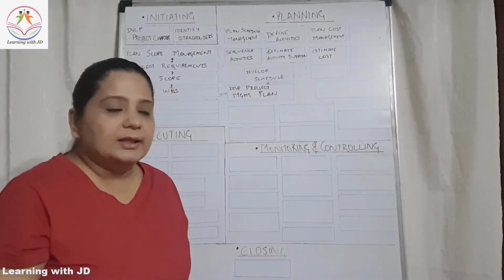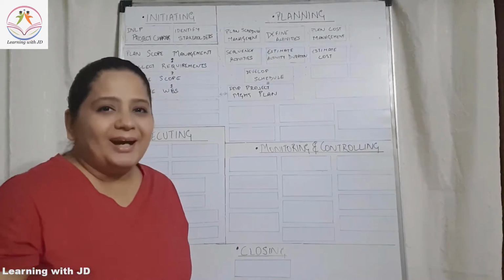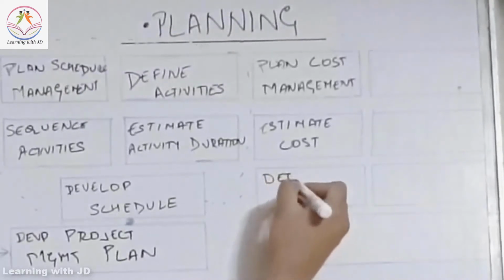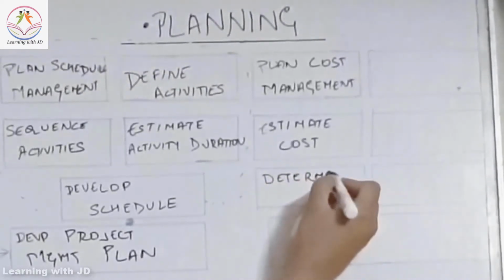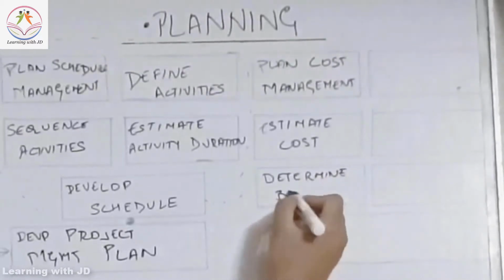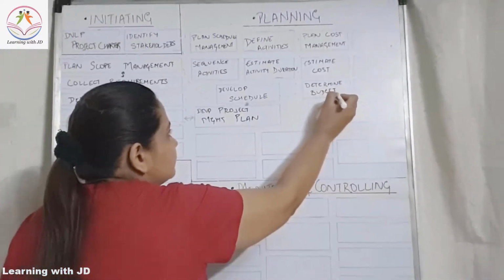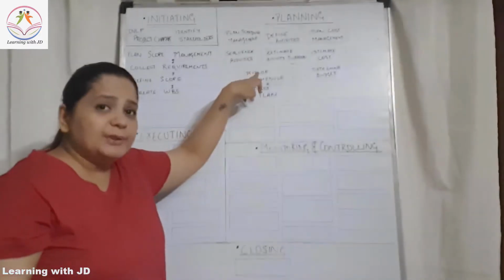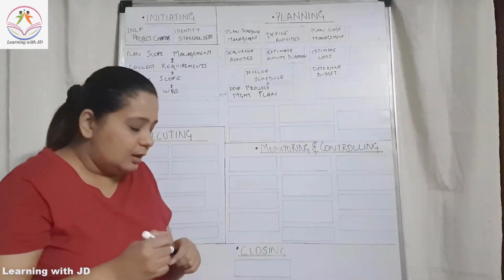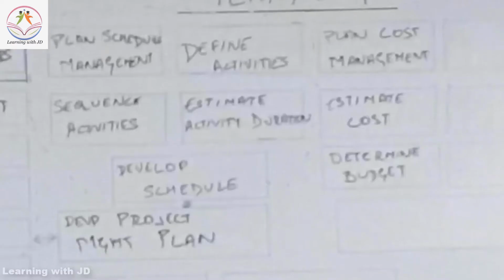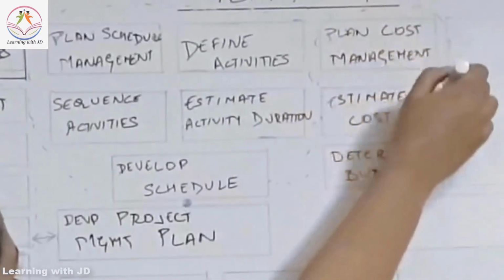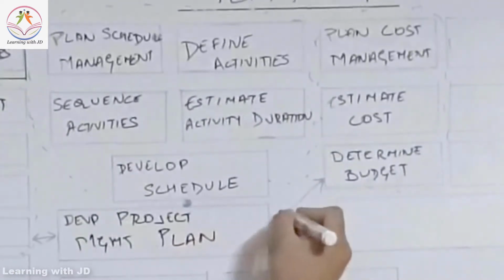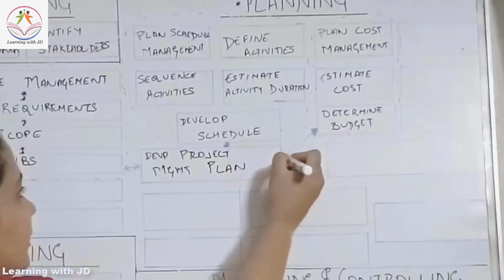And the third important thing that we will do is determine the budget, which is the final budget required for our project. We are going to determine budget. If you see, we defined our scope here, then we developed the schedule, and now we have determined the budget also. As with the other processes, this knowledge area of cost will also get into the develop project management plan.